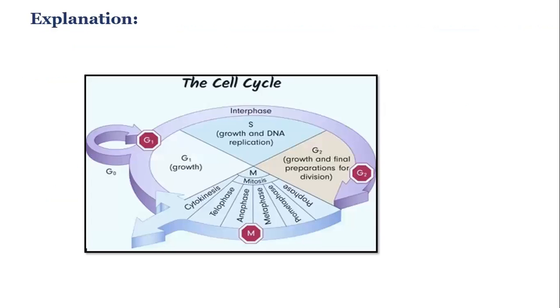Now, during G1 or Gap1 phase of the cell cycle, there is increase in size of the cell, as you know. The cell cycle of non-reproductive cells has 4 stages, which are M, G1, G2, and S phase. Now, G1, G2, and S phases are part of the interphase during which the cells prepare themselves for division. The interphase actually marks the phase between two mitotic phases. You can see the diagram carefully.